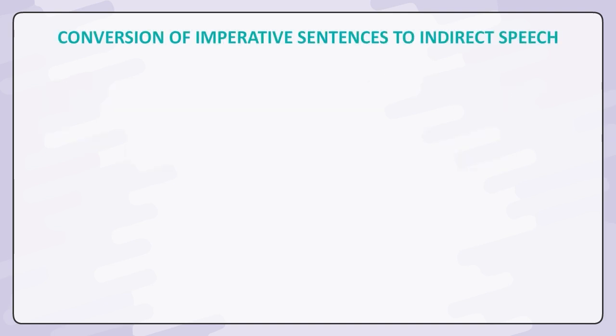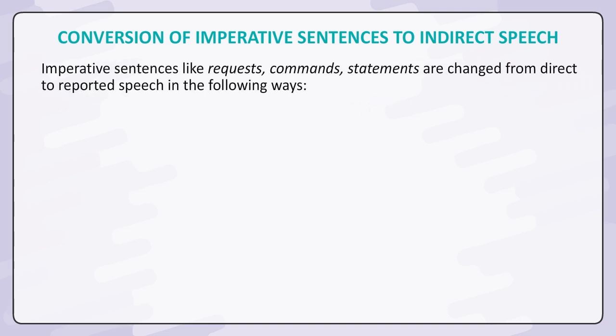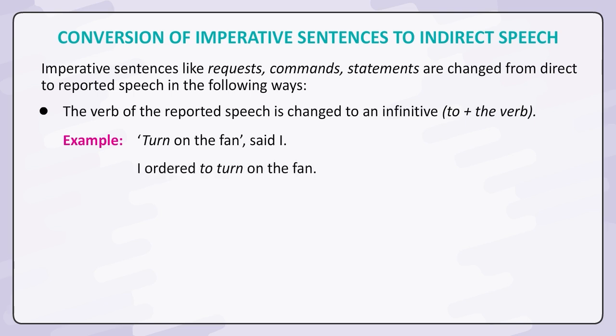Conversion of imperative sentences to indirect speech. Imperative sentences like requests, commands, statements are changed from direct to reported speech in the following ways. The verb of the reported speech is changed to an infinitive to plus the verb. Example: "Turn on the fan," said I. I ordered to turn on the fan.